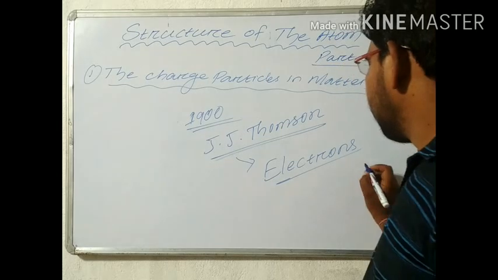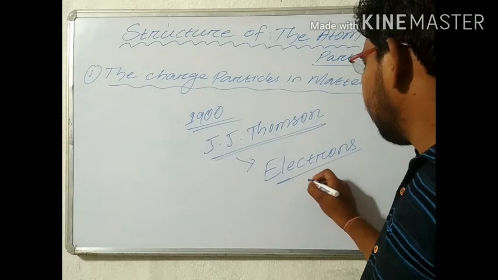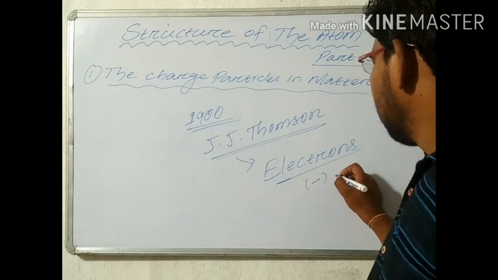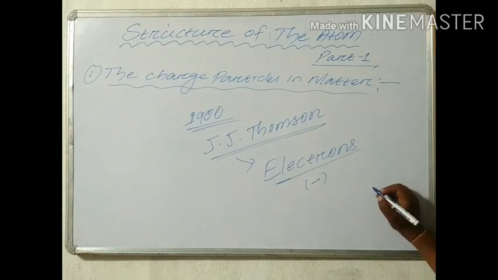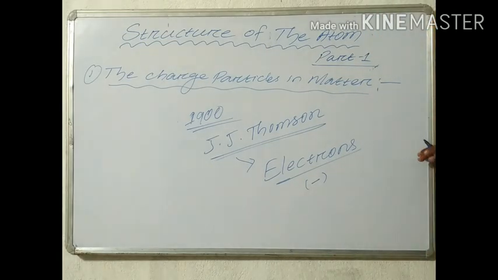Electrons are negatively charged particles, and the electron was discovered in the cathode rays experiment.